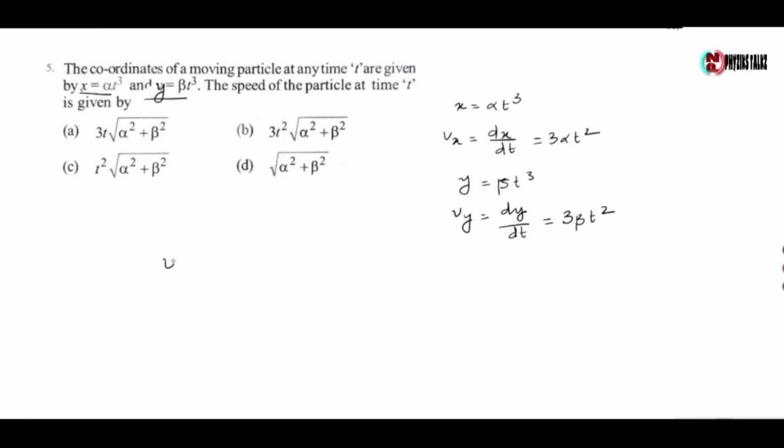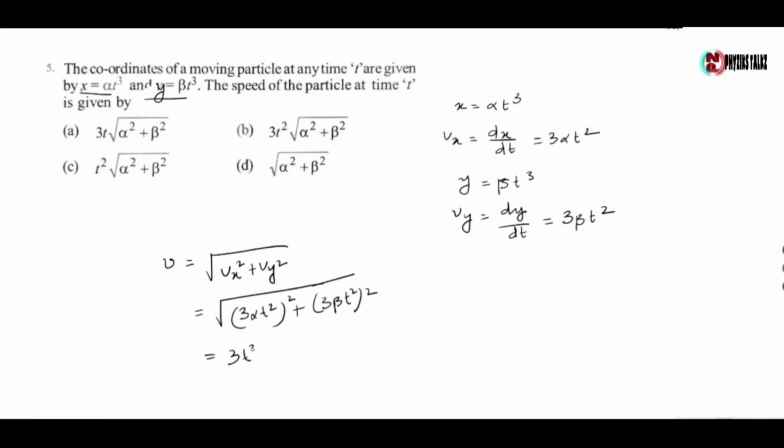Now the resultant velocity v equals root over of vx square plus vy square, which gives root over of (3 alpha t square) whole square plus (3 beta t square) whole square, which gives 3t square root over of alpha square plus beta square. So the correct option is option B.